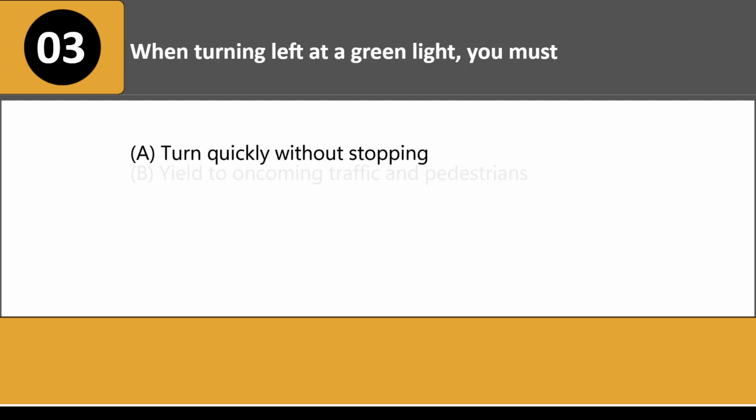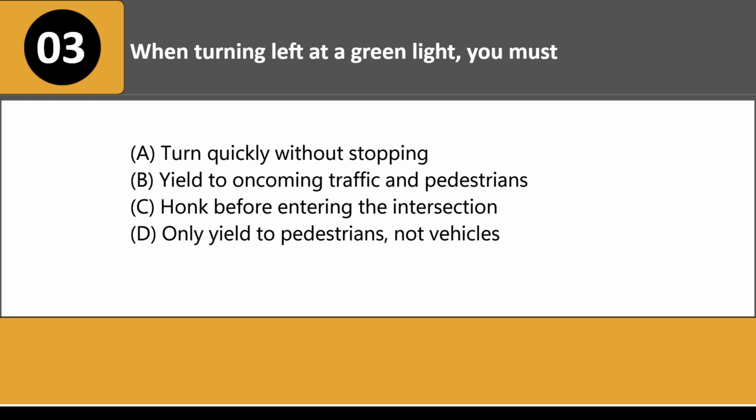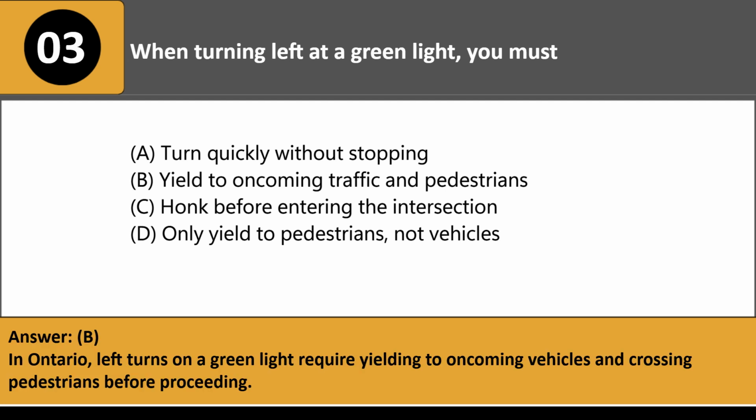When turning left at a green light, you must: A. Turn quickly without stopping. B. Yield to oncoming traffic and pedestrians. C. Honk before entering the intersection. D. Only yield to pedestrians, not vehicles. Answer: B. In Ontario, left turns on a green light require yielding to oncoming vehicles and crossing pedestrians before proceeding.